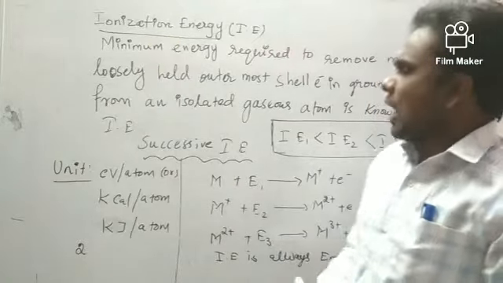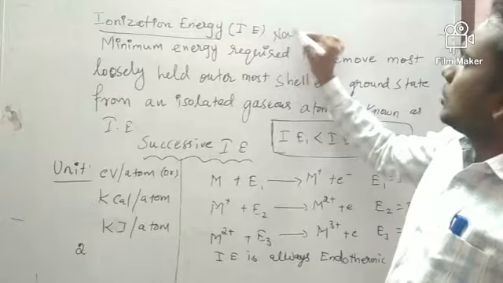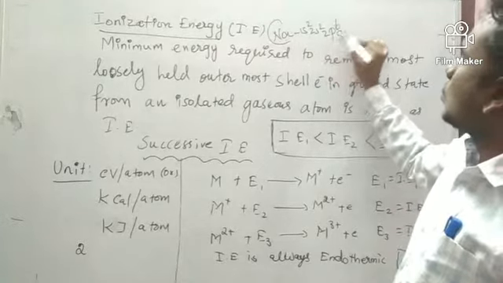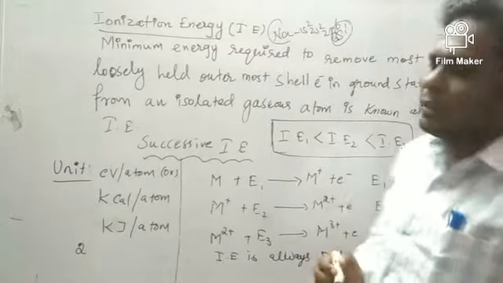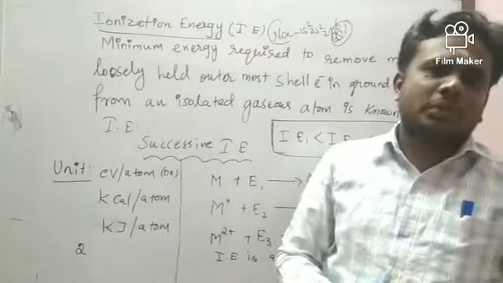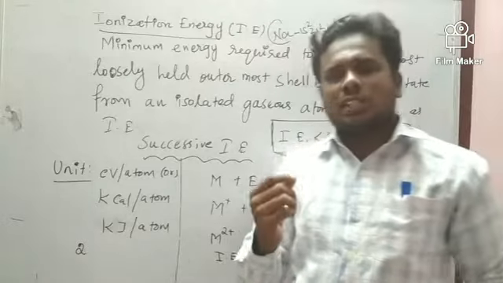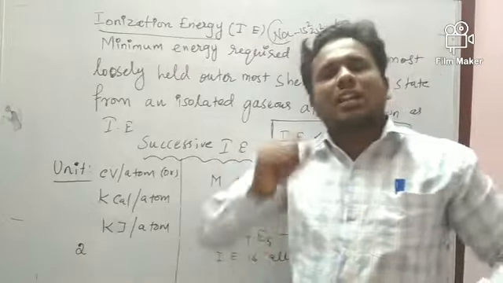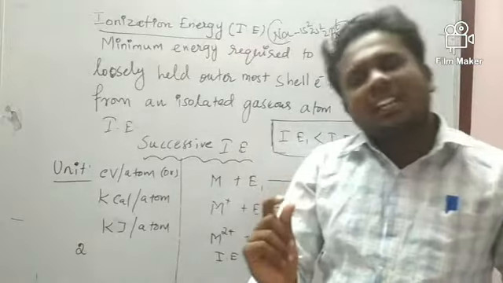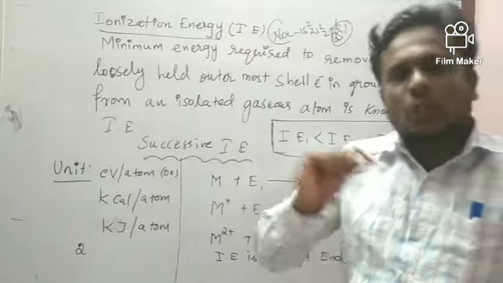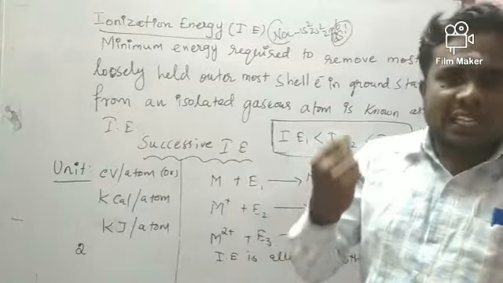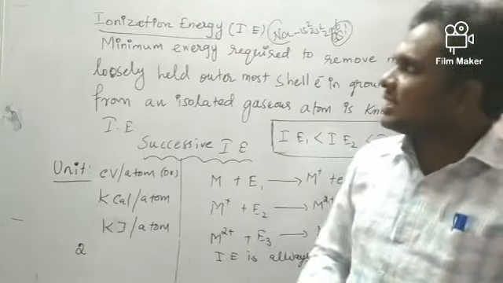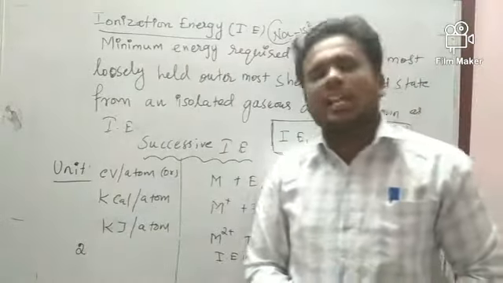Suppose I have taken sodium. The electronic configuration of sodium is 1s2, 2s2, 2p6, 3s1. If I want to remove an electron from sodium, I must give energy, because sodium consists of 11 electrons and 11 protons. So there is a balanced electrostatic force between the electrons and protons. To remove the electron from the valence shell, we must supply energy. That energy is called ionization potential energy.